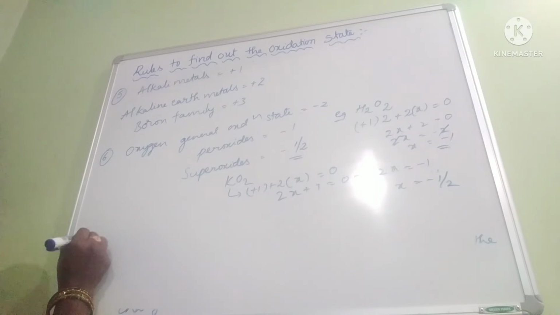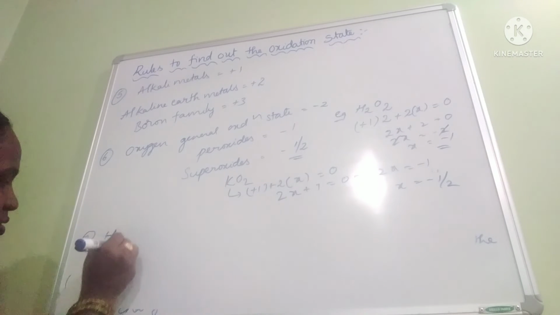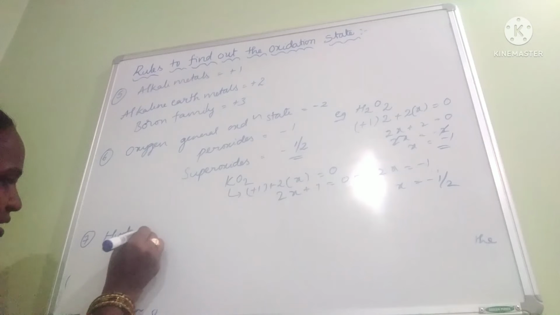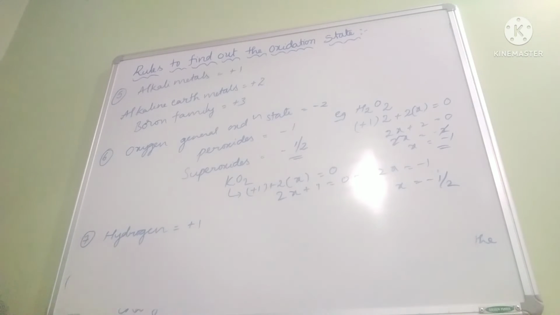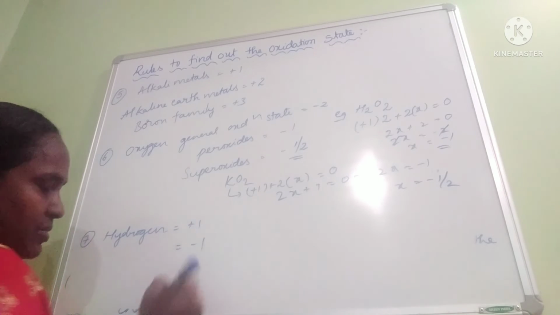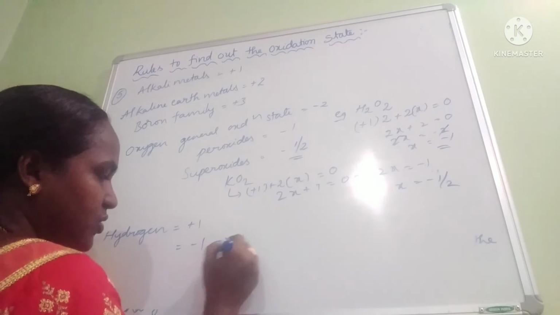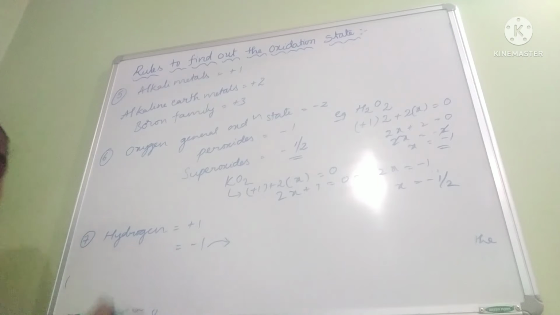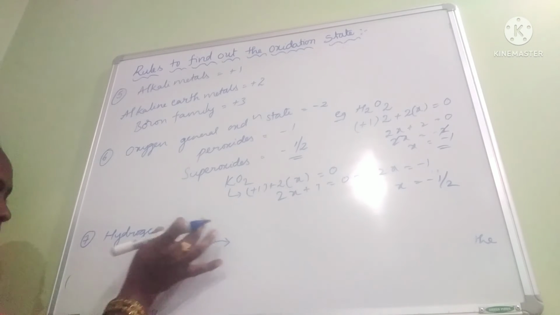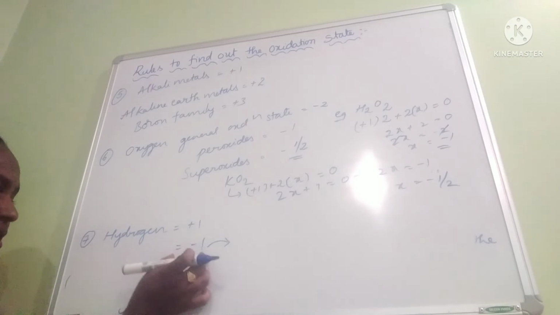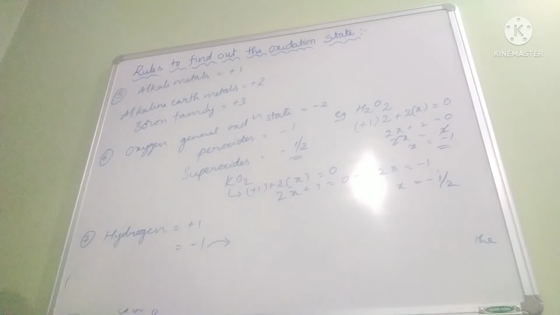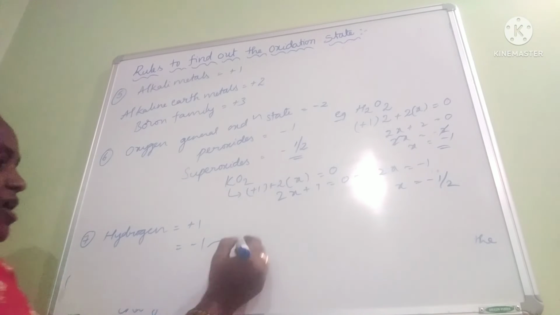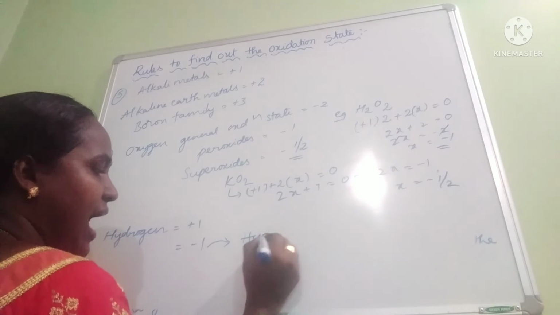And the next rule is for hydrogen. Generally for hydrogen, the oxidation state is equal to +1. Okay, but the exception is -1, when hydrogen is bonded to highly electropositive elements. Generally it has a positive oxidation state, but it can exhibit a negative oxidation state when combined with a highly electropositive element, that means when it occurs as hydrides.